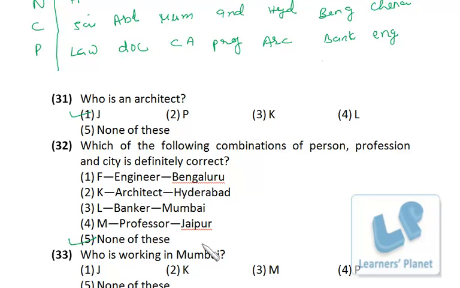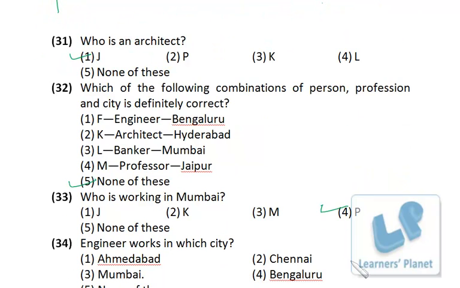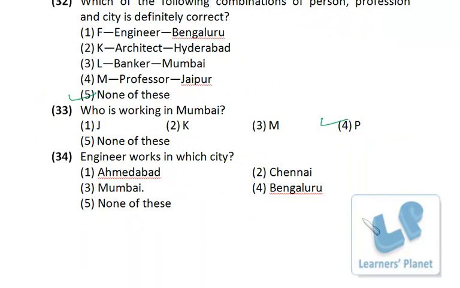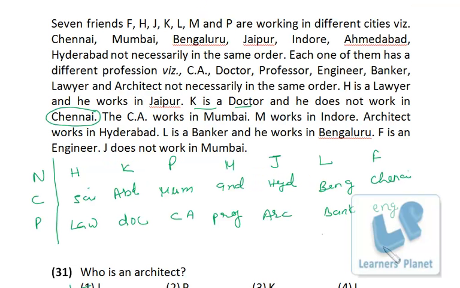Then we have who is working in Mumbai. So P, Mumbai, CA combination we can see. So P is working in Mumbai. Then engineer works in which city? Engineer, you can see, F is engineer working in Chennai. So this is also correct. Similarly, the remaining questions can also be answered very easily. So I hope you are clear with this puzzle.